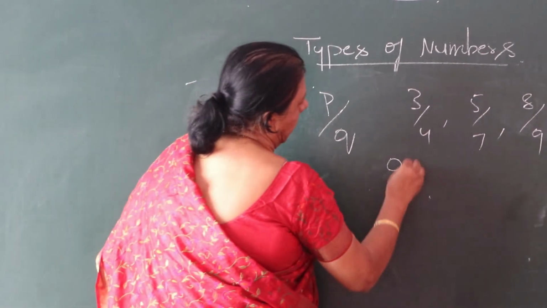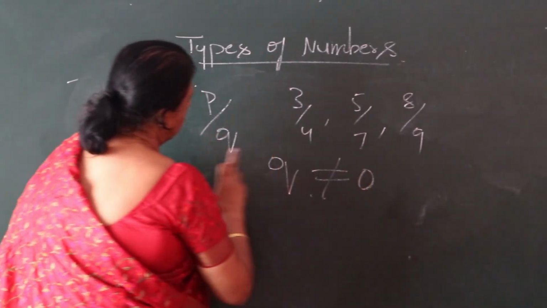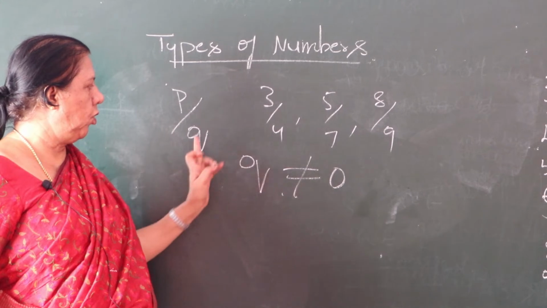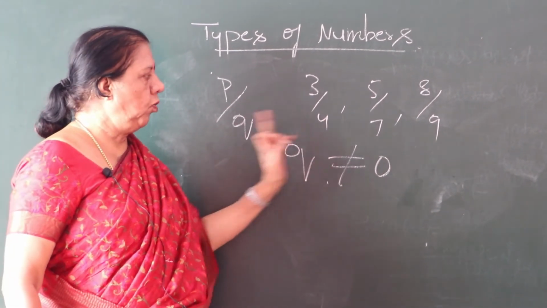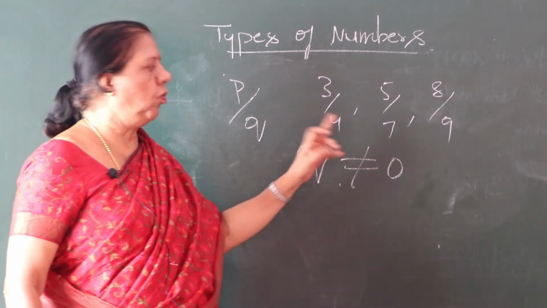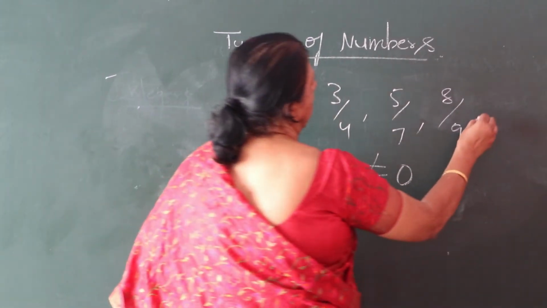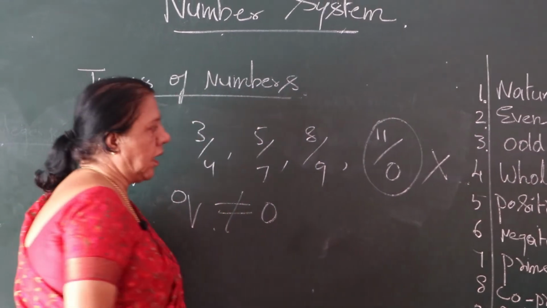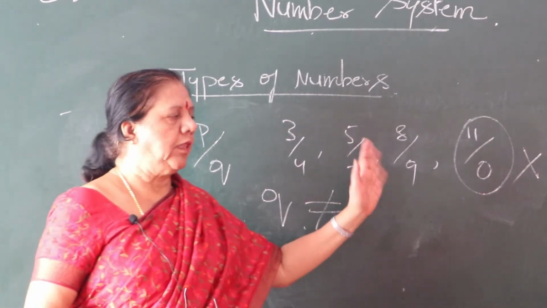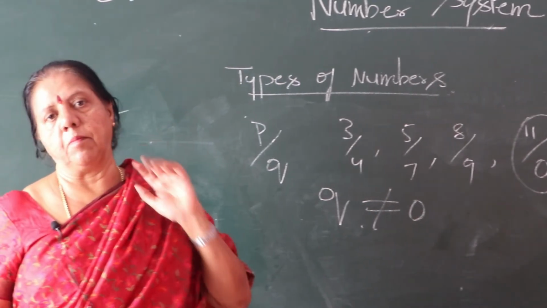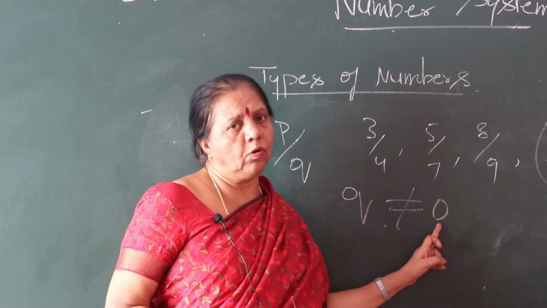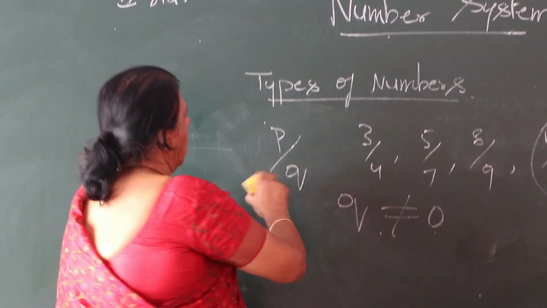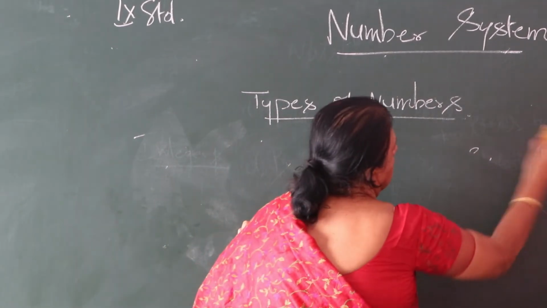But Q should not be equal to 0. See here, P is 3, Q is 4. P is 5, Q is 7. P is 8, Q is 9. But one more example I will give you, 11 by 0. This is wrong because the Q value is 0, so we do not call it a rational number. Q should not be equal to 0. Have you followed? Okay.